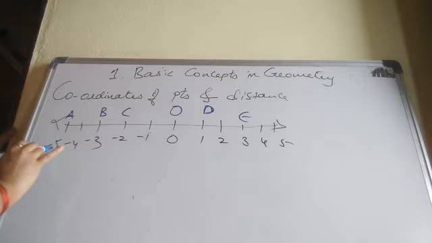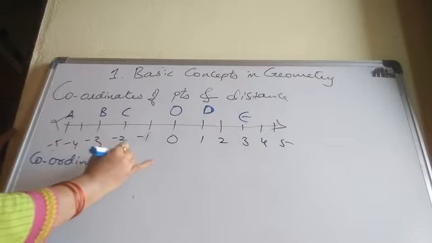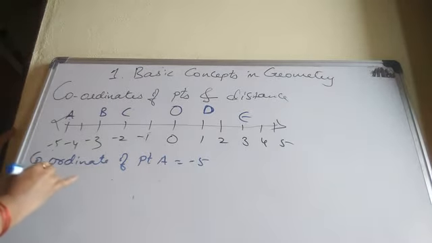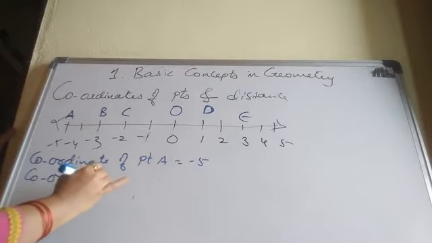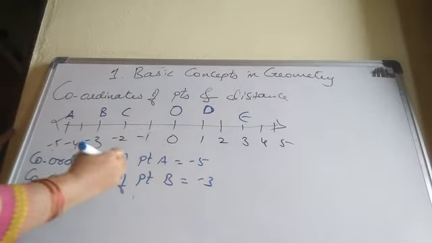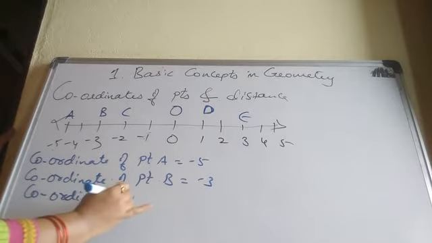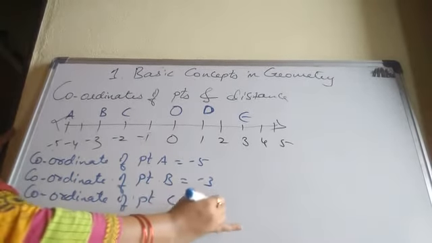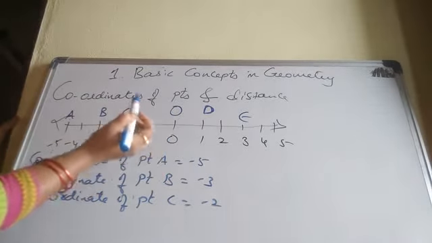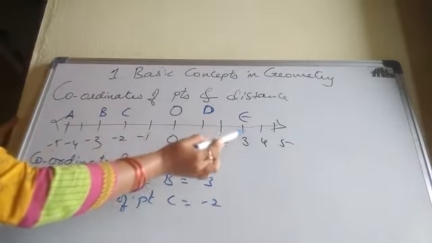Coordinate of point A is what? -5. See here. Coordinate of point B is -3. Coordinate of point C is -2. Like that, coordinate of point O is 0. Coordinate of point D is 1. Coordinate of point E is 3.